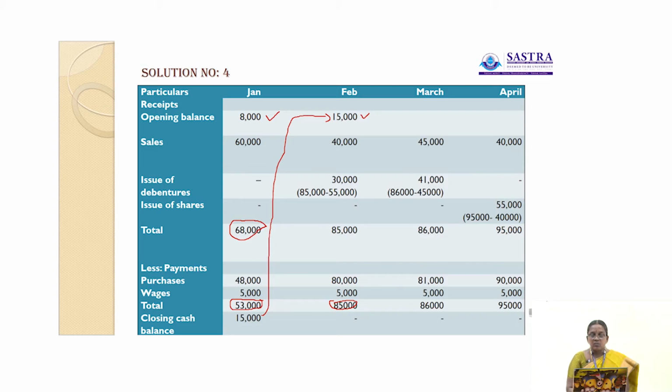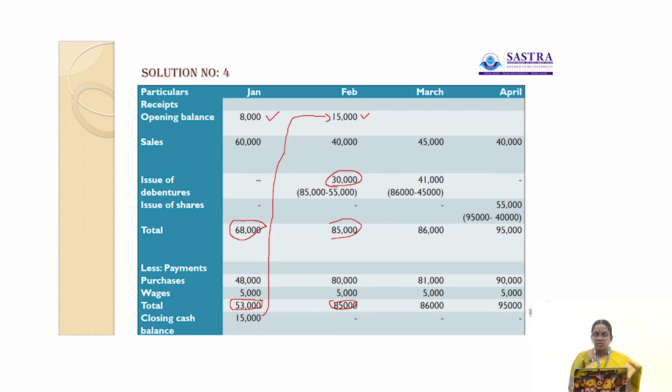So there is a deficit above 10,000, and above 10,000 they are ready to issue debentures, so the second option is applicable. 85,000 minus 55,000 leaves 30,000, so they can issue debentures of 30,000. Now you can add 15,000 plus 40,000 plus 30,000 from debentures, so the total is 85,000.